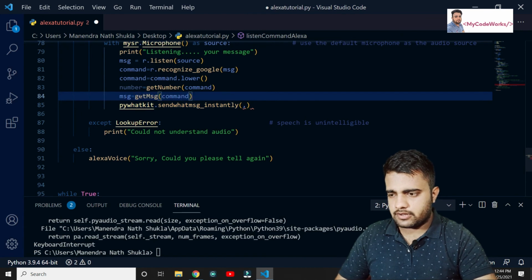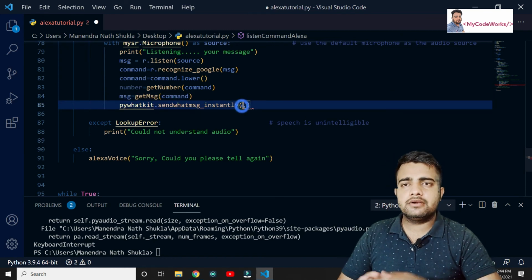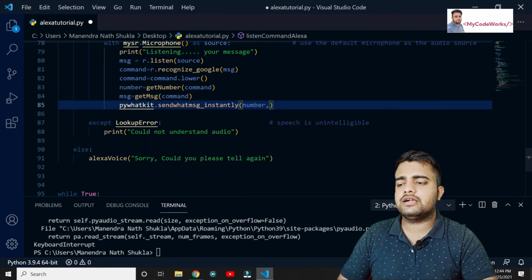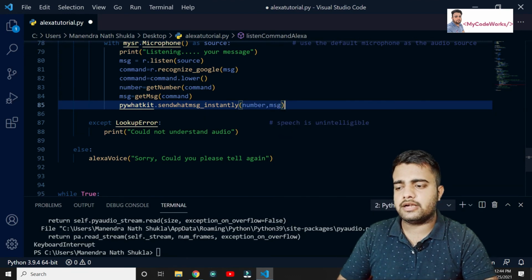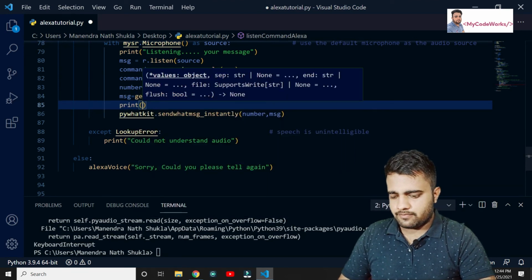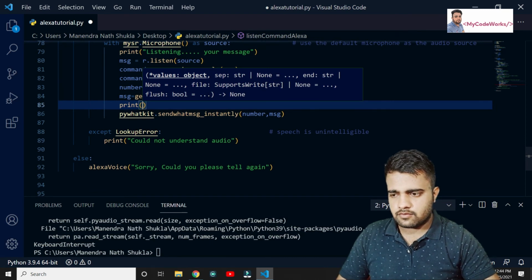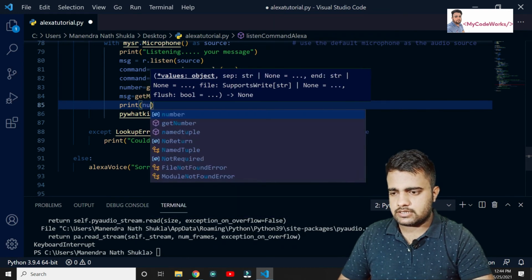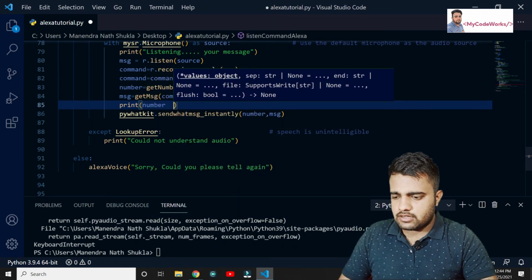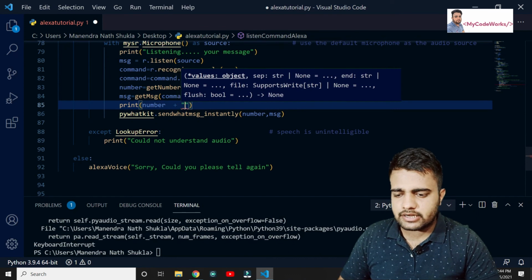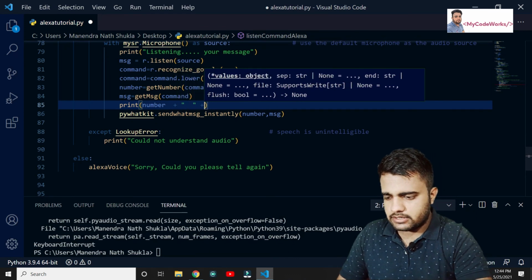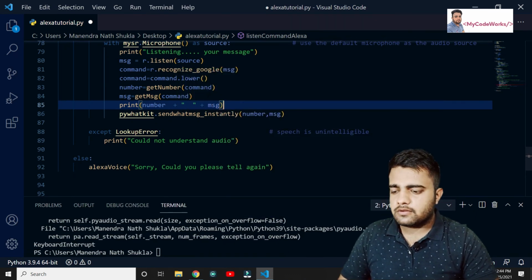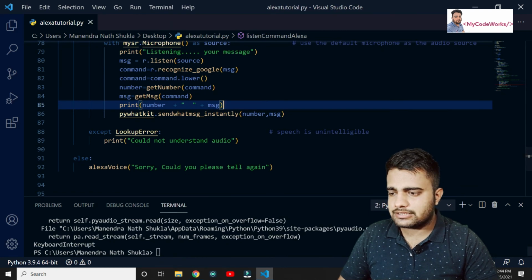Let me print it, to check whether we are able to read it properly, because sometimes it may print some other data. So print number plus message. Let me try it again once. Let me make it clear.